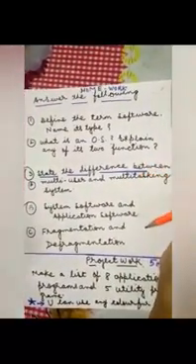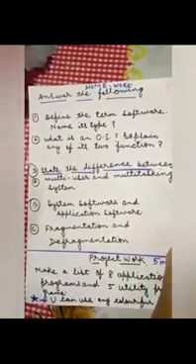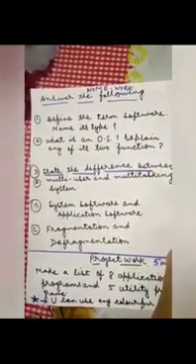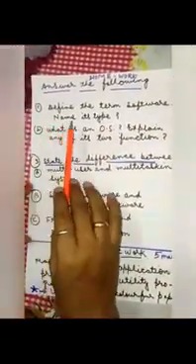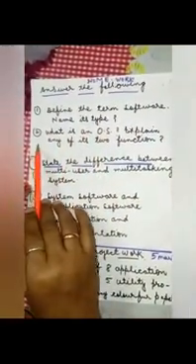Now children, it is time for some homework and project work. I am giving some questions. You have to write the answers. Listen to my video very carefully. You will get all the answers from there. The first question is: define the term software, name its types. The second one is: what is an operating system? Explain any two of its functions.